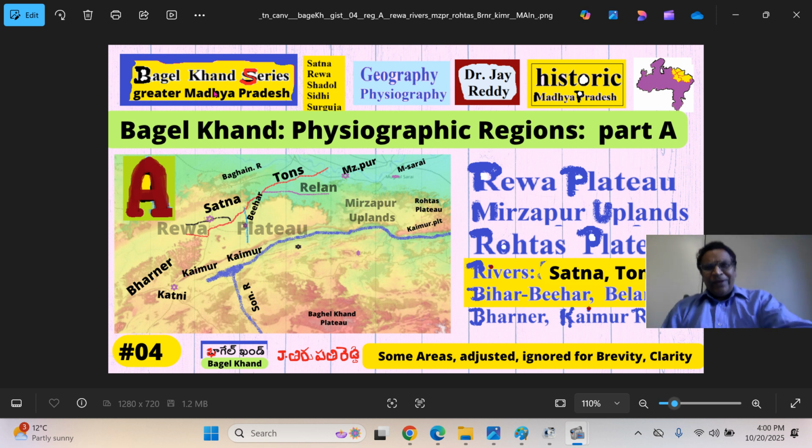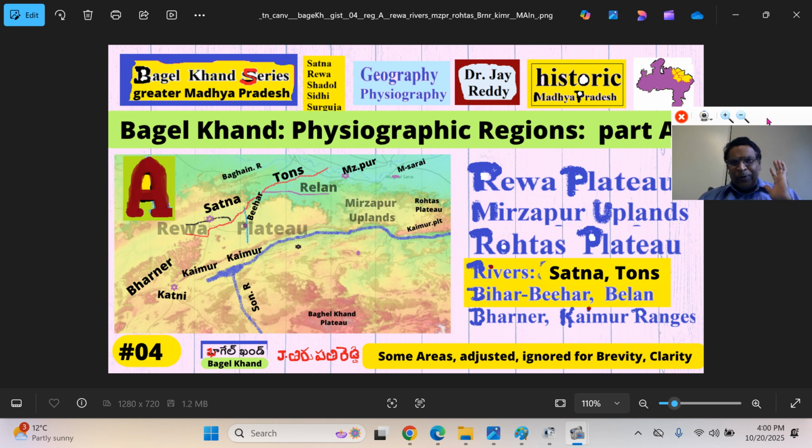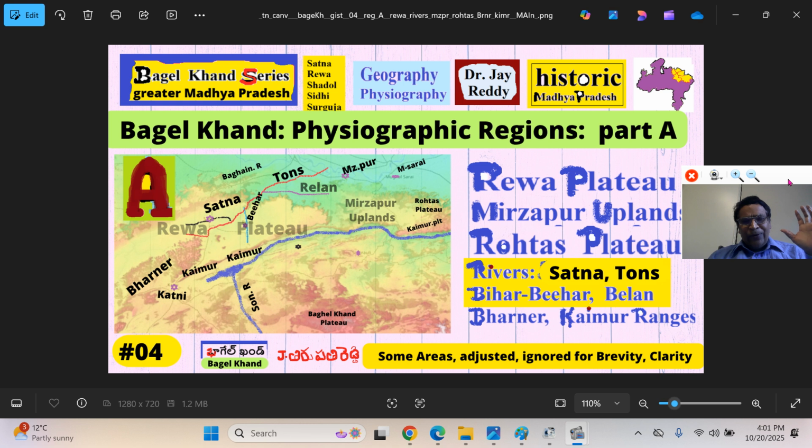We are continuing our Baghelkhand series. That is one of the cultural and historical regions of today's Madhya Pradesh and Chhattisgarh. Here I have demarcated it in yellow color. This is the historical Madhya Pradesh state or province. Previously, we discussed around 12 physiographic, geographic regions of Baghelkhand. I have grouped 4 or 5 each time, and I will be giving a somewhat deeper and broader perspective.